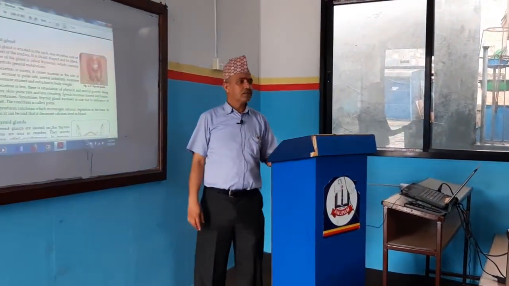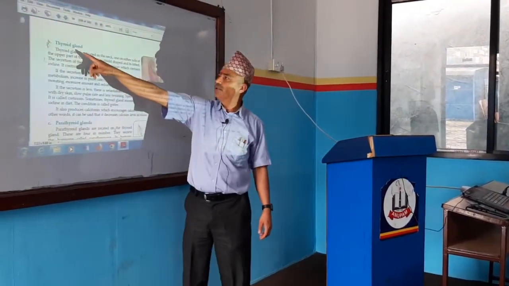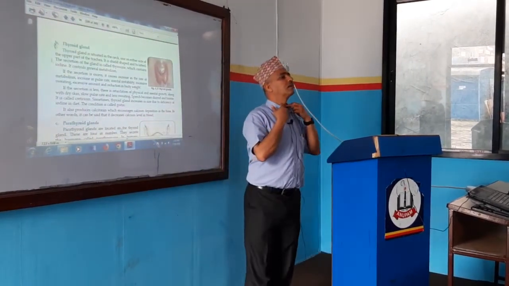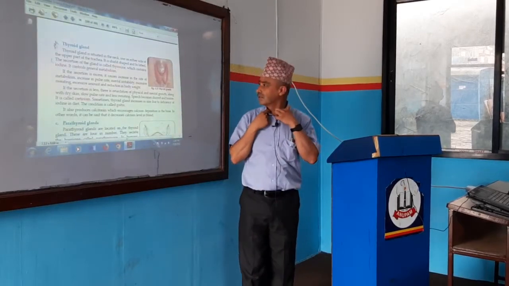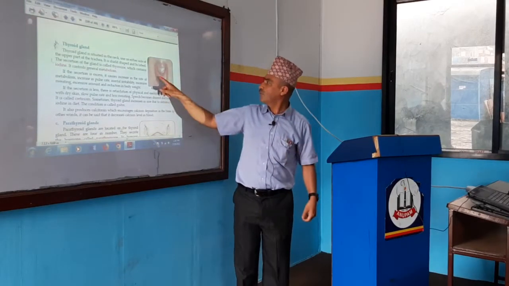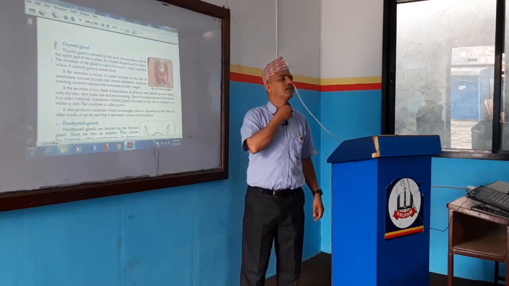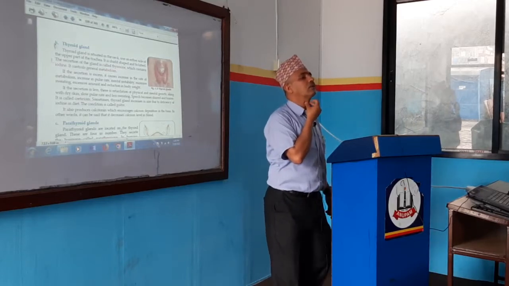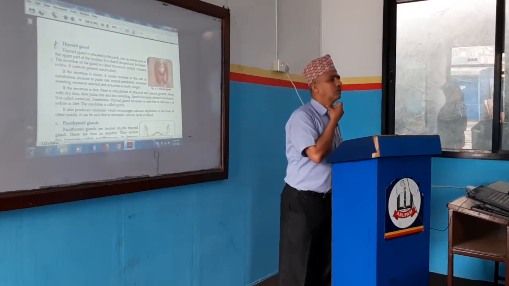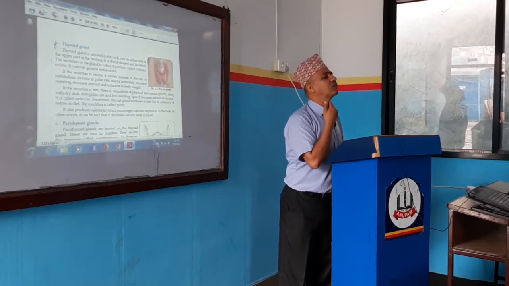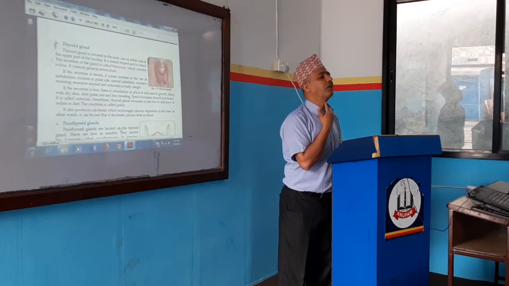Yesterday we already discussed the pituitary gland. Today we are discussing which gland? Thyroid gland. You can see here the thyroid gland, right? Where is the thyroid gland located? In our neck region, and they are two in number, one on the right side, another on the left. This is called the larynx, or the vocal cord also can be said. And this pointed part, which is not there in girls, is called Adam's apple.